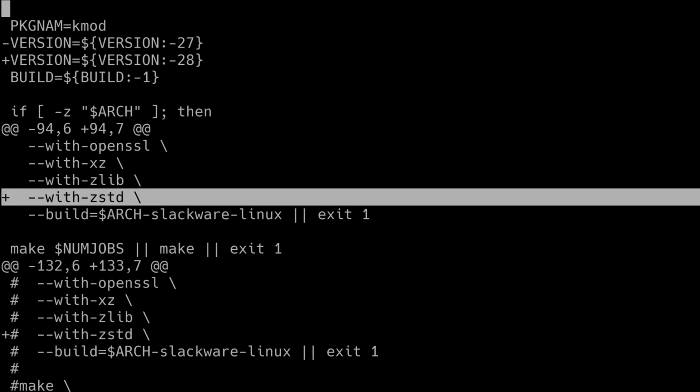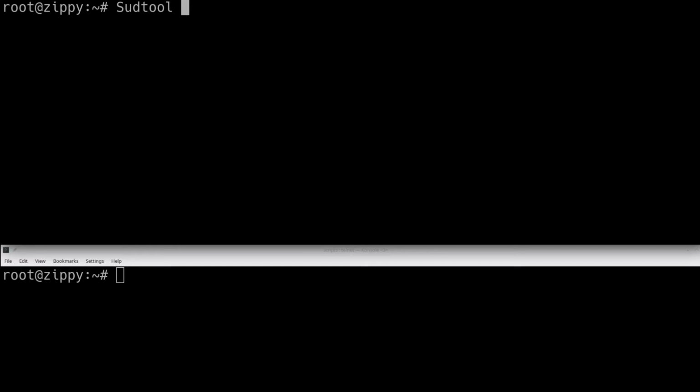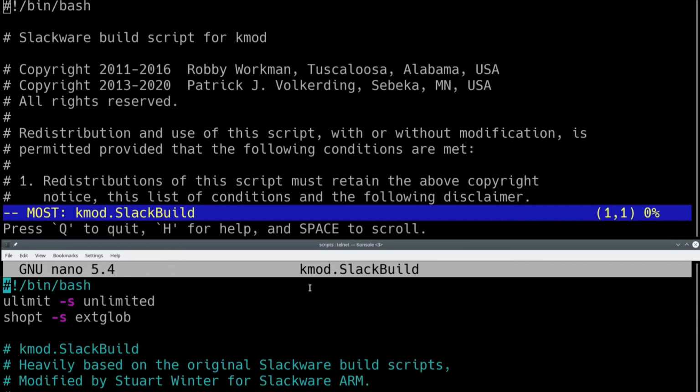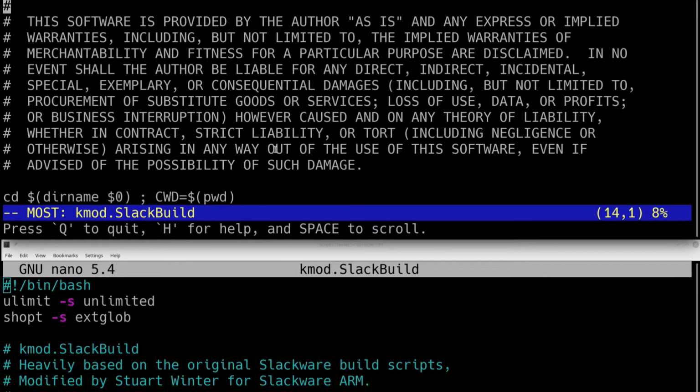So I've got a command called sud_tool and I've got one called sud. I'll show you what it does. So I run it once, I run it twice. What you see here is the original x86 build script. You see underneath it the Slackware ARM build script. And the reason why I do that is so that I can more easily merge the updates in.